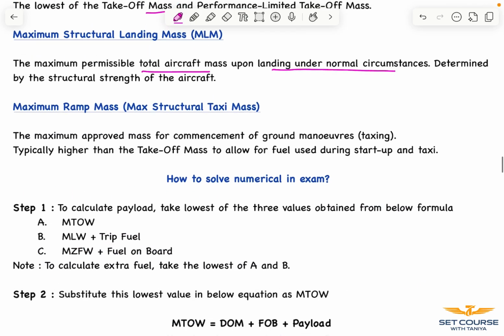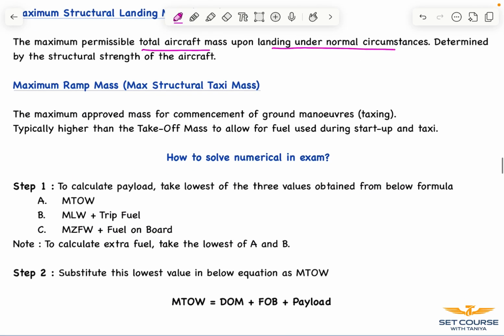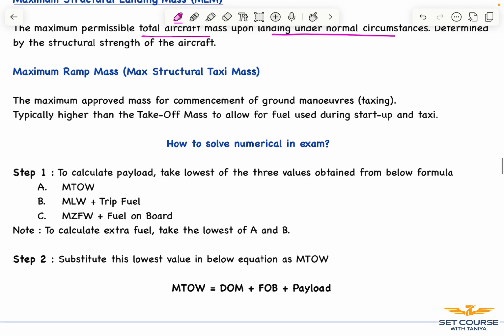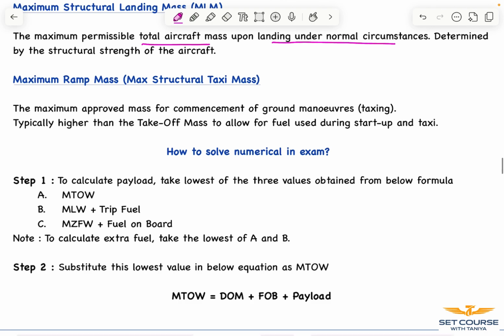Now in the DGCA exam, 2 to 3 numericals come in every session regarding payload. So it is very important to understand how to solve numericals in the exam. Step 1: if in the question we are asked to calculate payload, we have to make a table like this and write certain values.